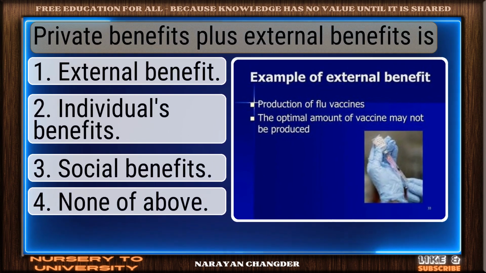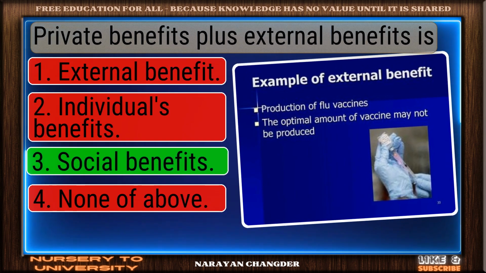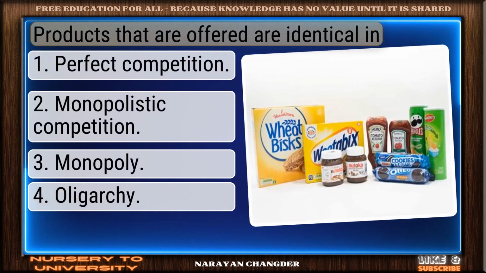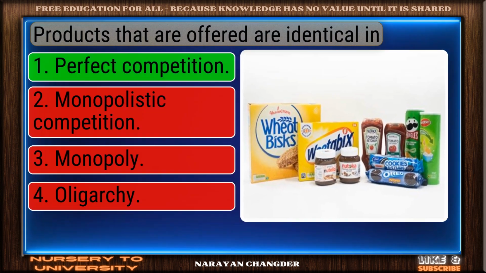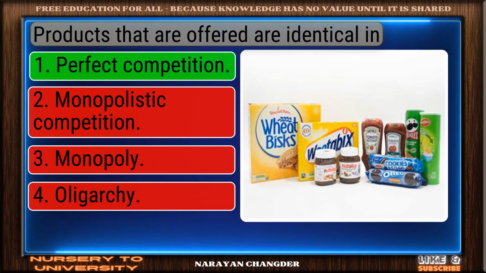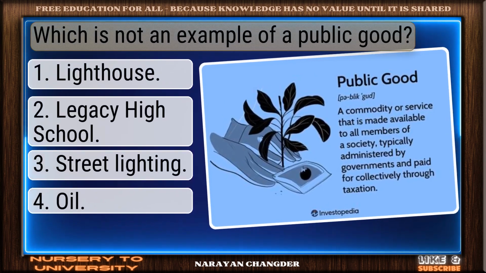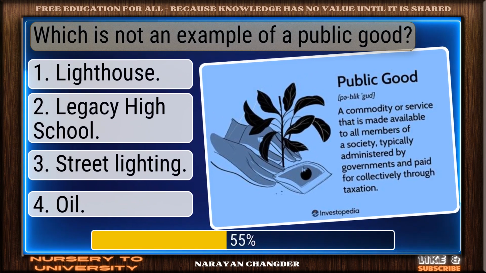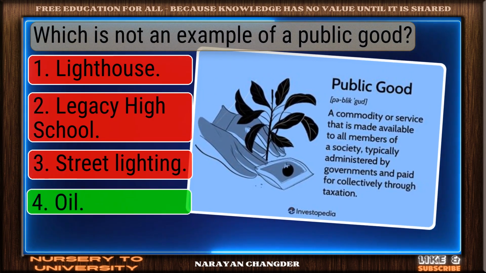Private benefits plus external benefits is? You're right. Social benefits is the correct answer. Products that are offered are identical in dash. Clear logic. Your choice perfect competition is sound and 100% true. Which is not an example of a public good? On track. Oil is the correct answer.